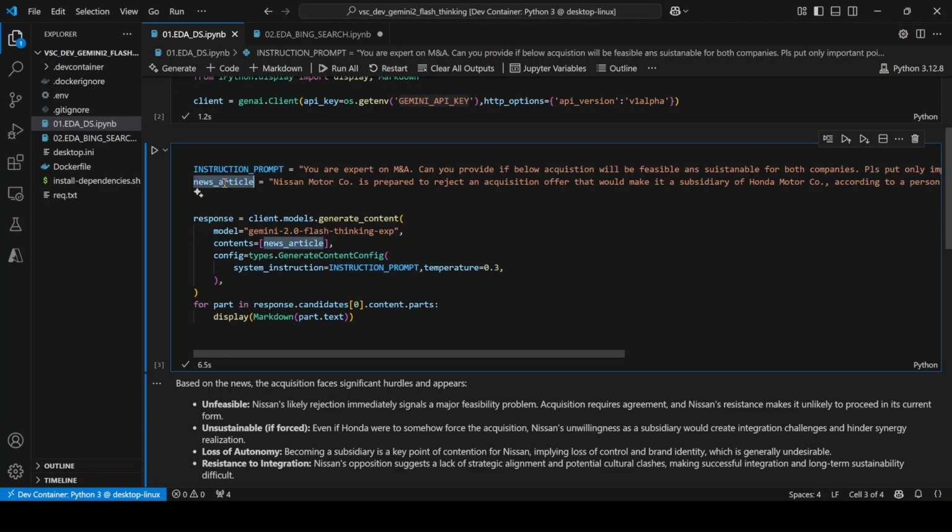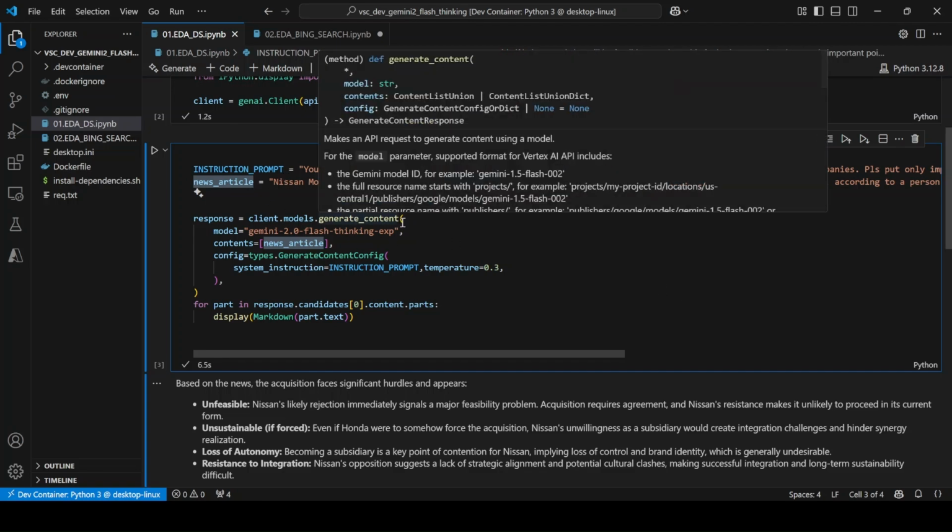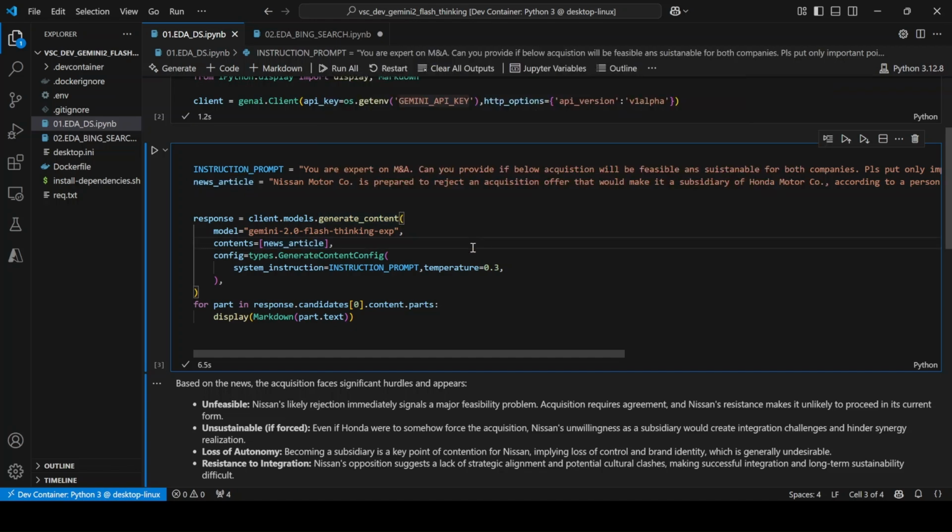And the news article which I want to analyze is: Nissan Motor Company is prepared to reject an acquisition offer from Honda Motor Company. This was news from the last 1-2 months. It was hot news, and I just wanted to see how this reasoning model performs on my specific question. My question is pretty simple: is it feasible or sustainable for both companies? Just let me know the answer in a brief 10-liner. That's what I wanted to do.